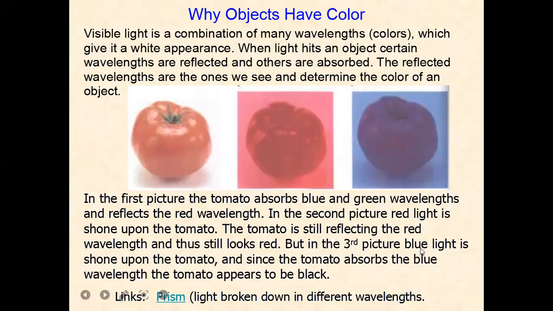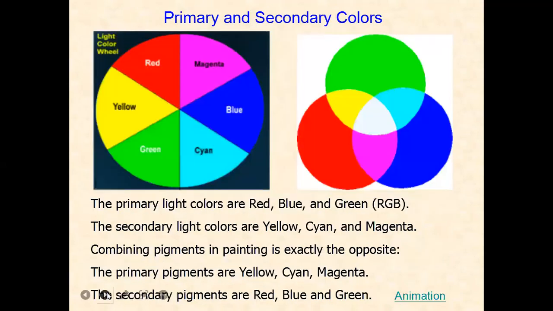In the third picture, blue light is shone on the tomato. And since the tomato absorbs the blue wavelength, the tomato appears to be black. Actually, this is a real-life example of color wavelength. So primary and secondary colors, you must know. The primary colors are red, blue, and green, and the secondary colors are yellow, cyan, and magenta. Combining pigments in painting is exactly the opposite. The primary color pigments are yellow, cyan, and magenta. Secondary pigments are red, blue, and green.